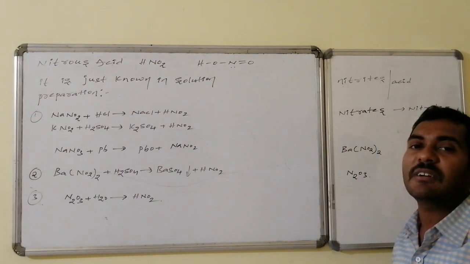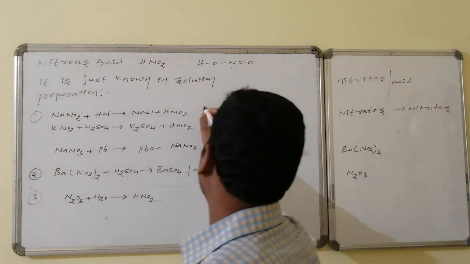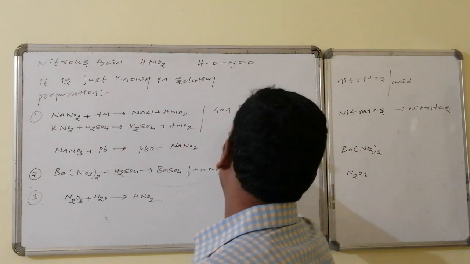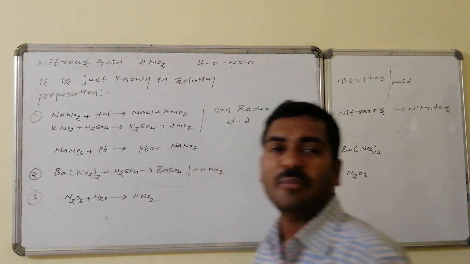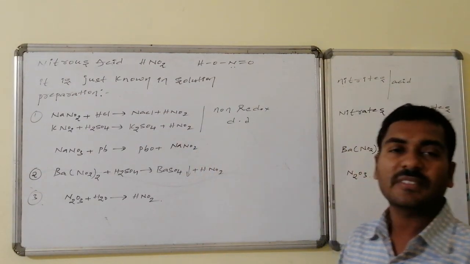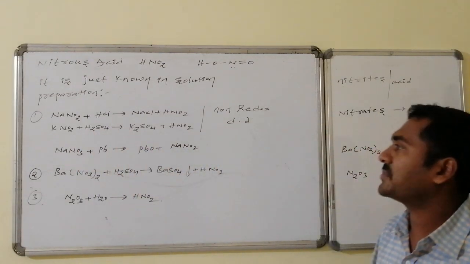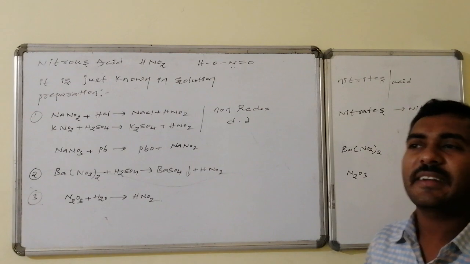There is no change in oxidation number. It is a non-redox reaction, a double displacement (DD) reaction. Similarly, potassium nitrate on reaction with sulfuric acid is converted to potassium sulfate followed by what? HNO2. Then how will you prepare the nitrites?